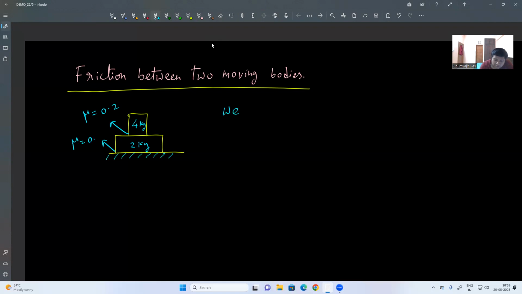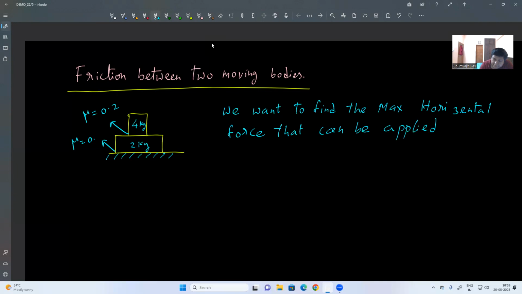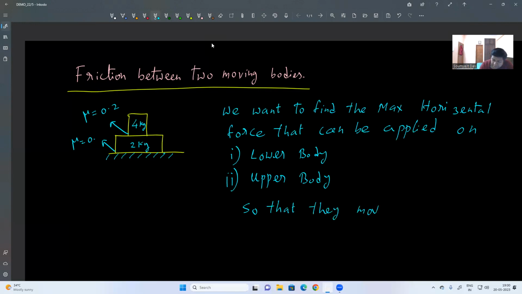So we want to find the maximum horizontal force that can be applied on the lower body and the upper body, so that they move together without sliding.